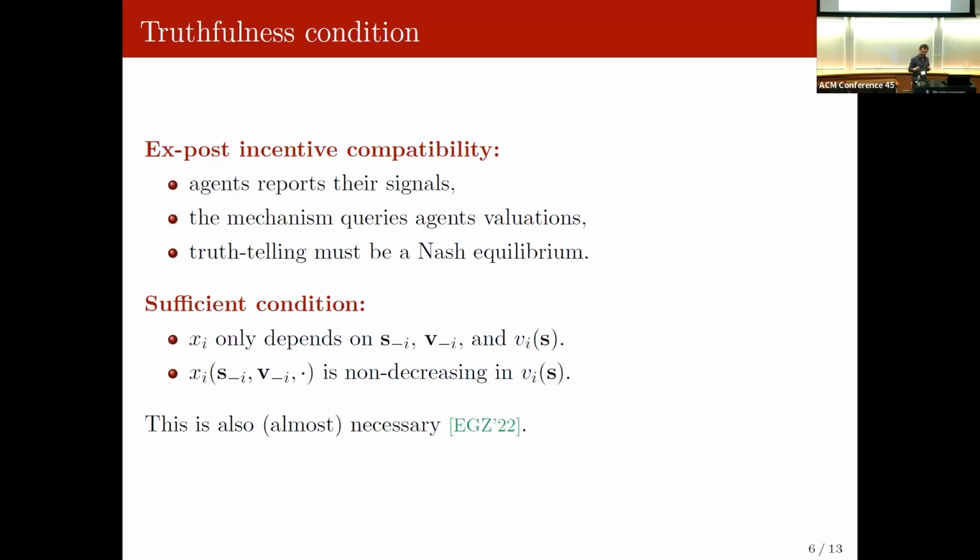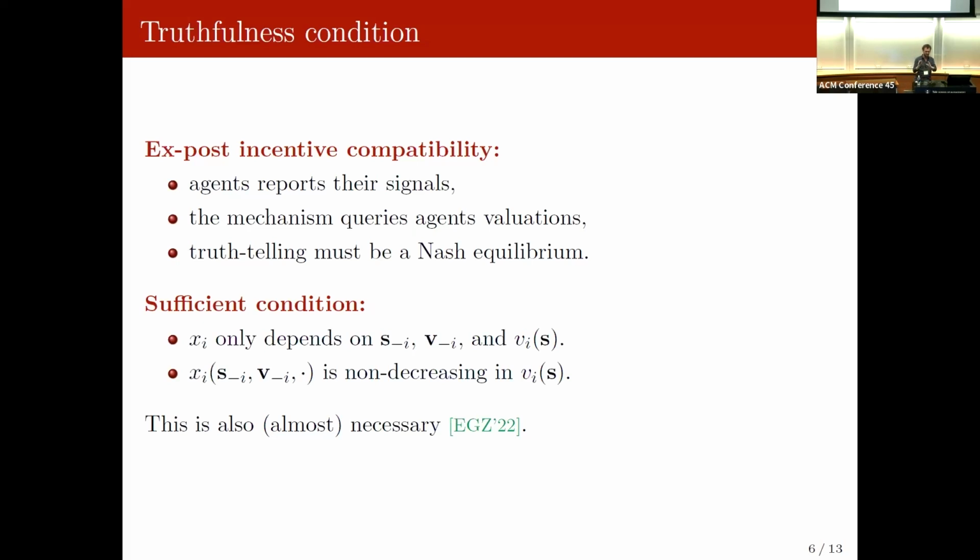And in a previous work, a sufficient condition was given for how we satisfy this condition. Imagine every probability function x_i only depends on s_{-i}, which is the signals of the other agents, v_{-i}, which are the valuation functions of the other agents, and v_i(s), which is my value evaluated on all of the signals. So it cannot really depend in a complicated way on my signals or on my valuation function.